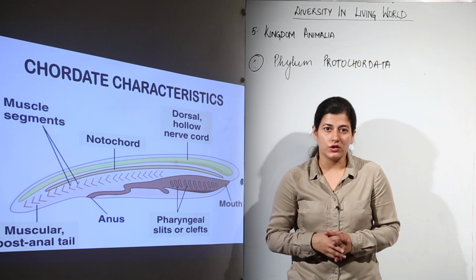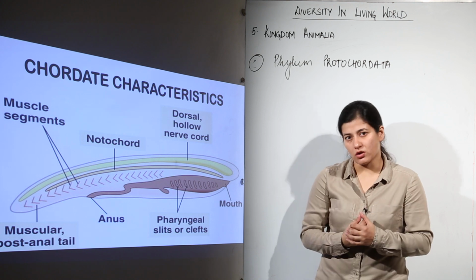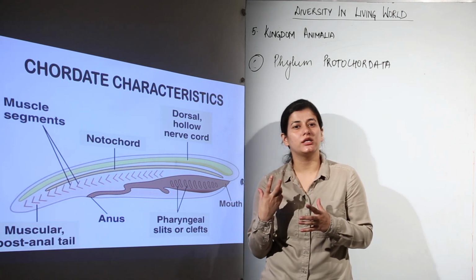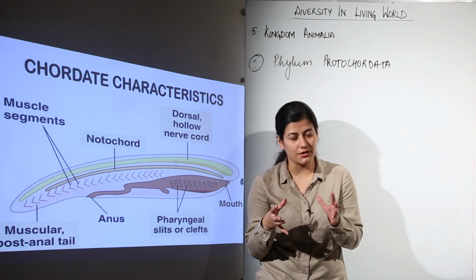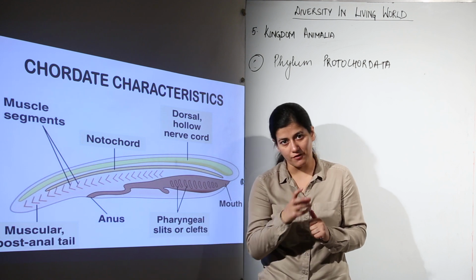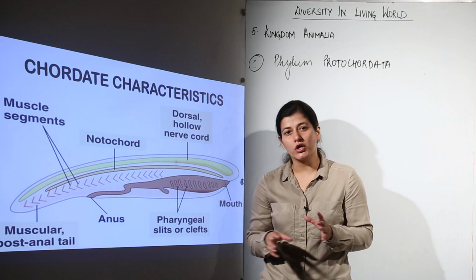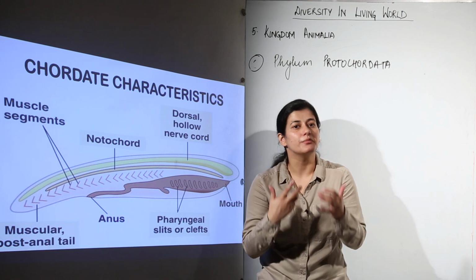We are done with the non-chordates. Now we are moving further to the chordates. Before we start with the chordates, we have to deal with a phylum known as protochordata. As you can hear in the name itself, proto means primitive and chordata, we are talking about chordates, so we have protochordata. Those organisms which are primitively chordates, they are not completely chordates, but they are primitively chordates.